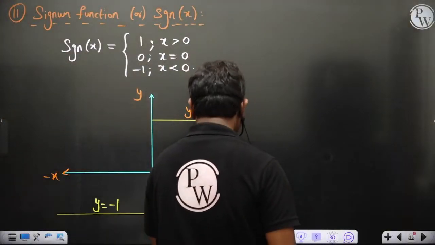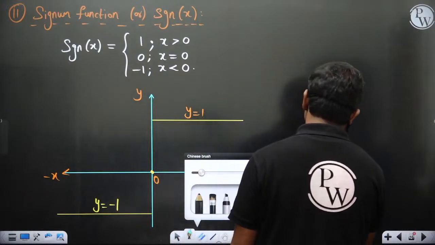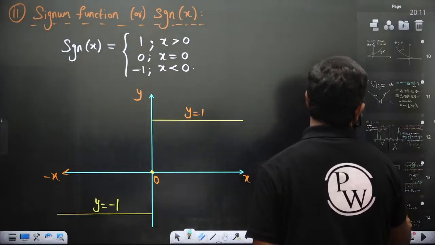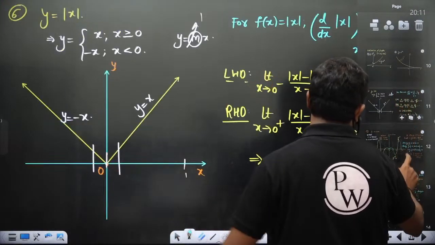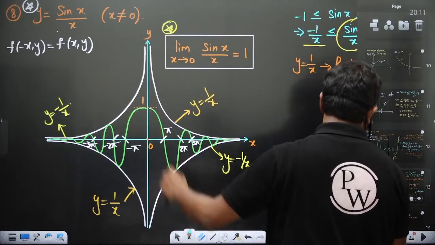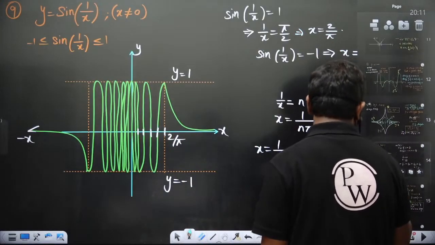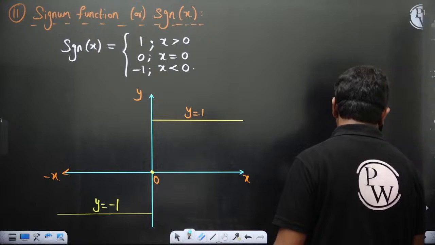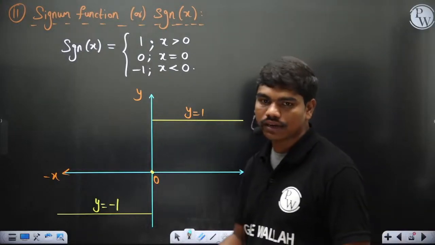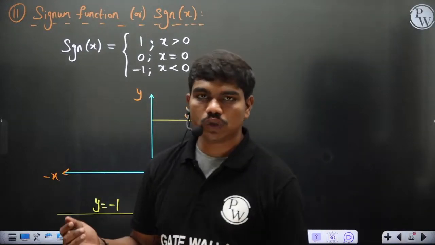And the last, this is basically the Signum function. These are some graphs which are useful to you, which I have given you. Simple graphs, then mod x, then x sin x, then sin x by x, then sin 1 by x, then the greatest integer function, Signum x. You can keep talking about a lot of graphs, but again you have to put a limit, so we are stopping here.